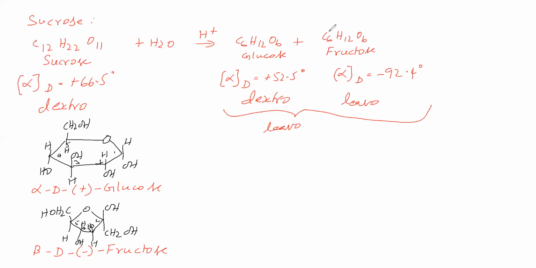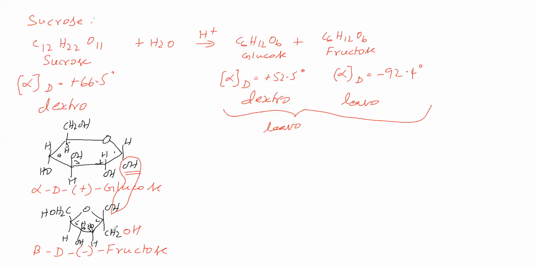Now from this OH and this OH, water is leaving. Therefore, this carbon and this carbon are connected through an oxygen, as the water molecule leaves like this. Water is leaving from the OH groups, not from CH2OH.